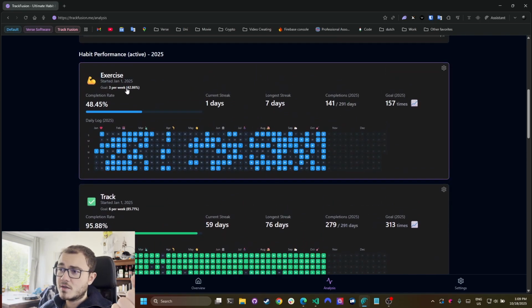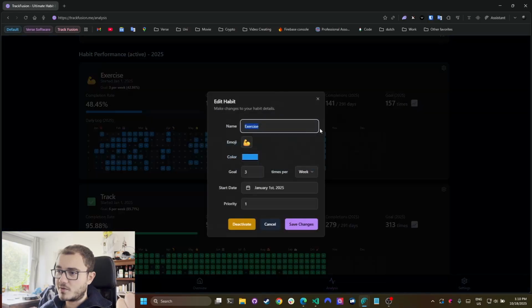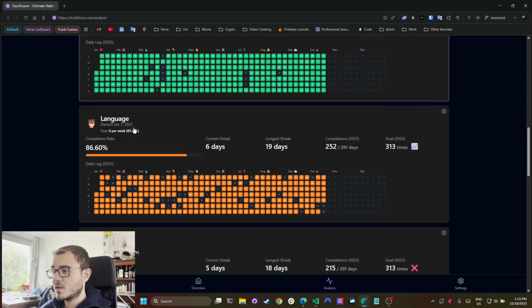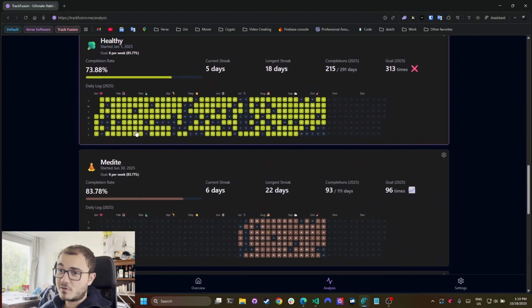It's very nice. You can see the amount of the completions. Of course, if you click on it, you can edit it, you can deactivate it. The goal, this emoji indicates that we are on track. Basically, our completion rate is within our goal rate, so that's good. Let me show you a goal that is not going so well.